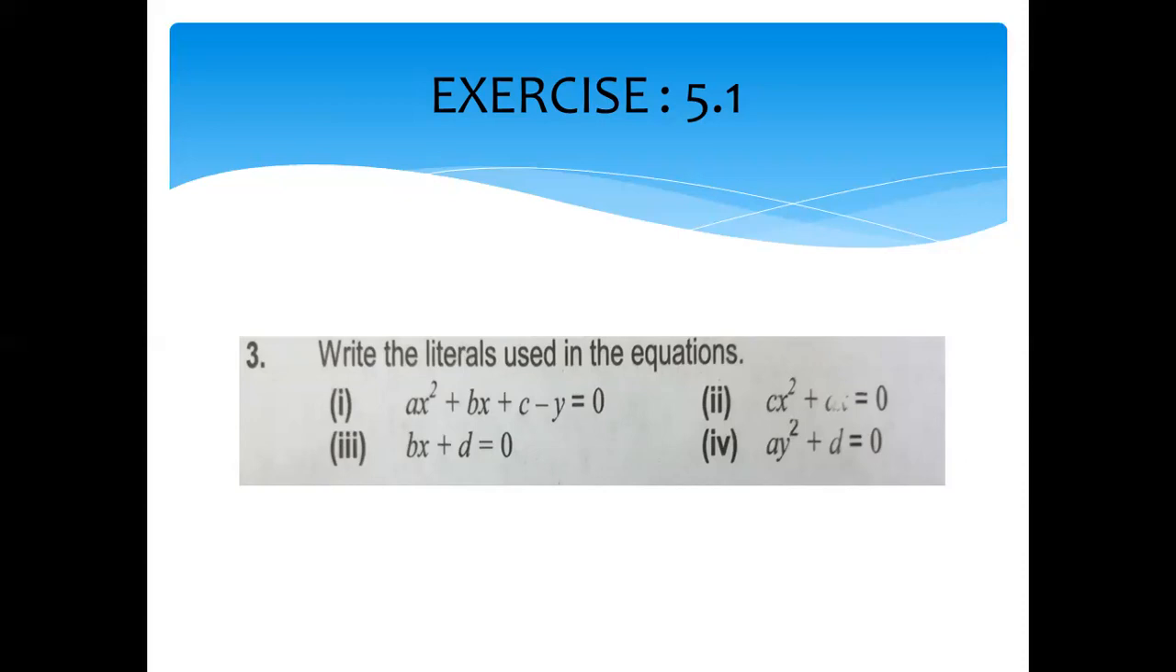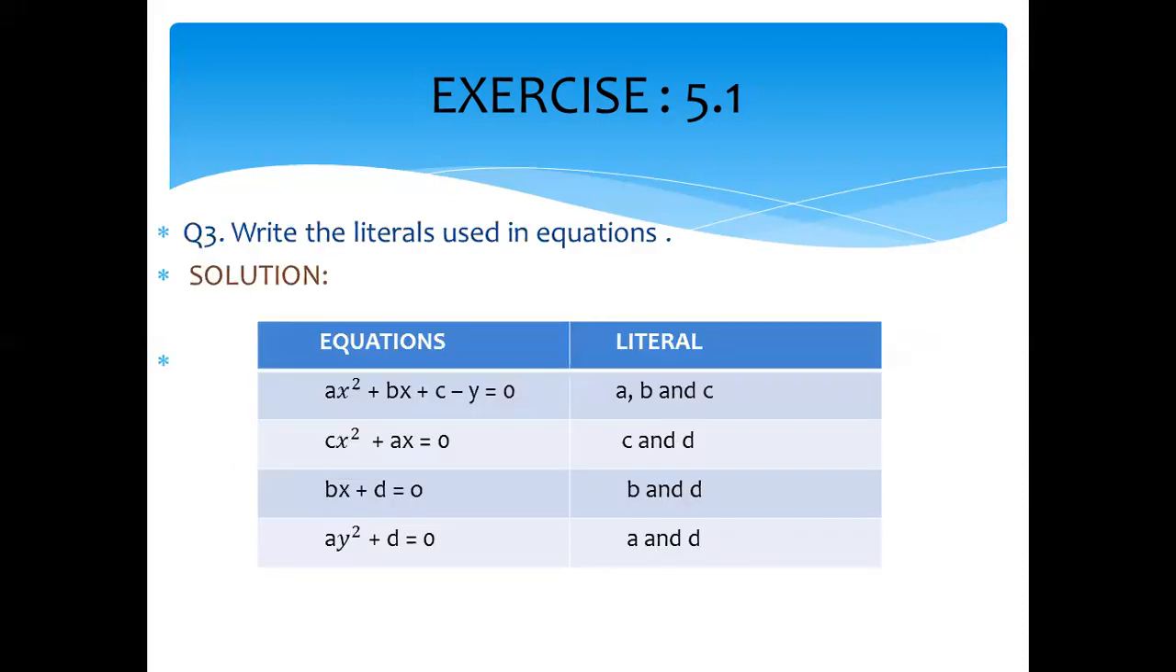Yes, come to the solution of this question. Equations and literals. ax square plus bx plus c minus y is equal to 0. Now mostly we use x, y, z, these three alphabets for the variables, and a, b, c for the literals. So we say that a, b, and c are literals because instead of the coefficient of x square, x, and the constant, we use a, b, and c.